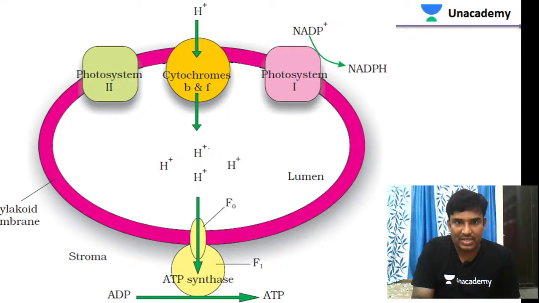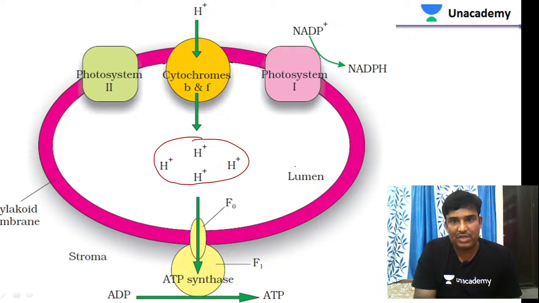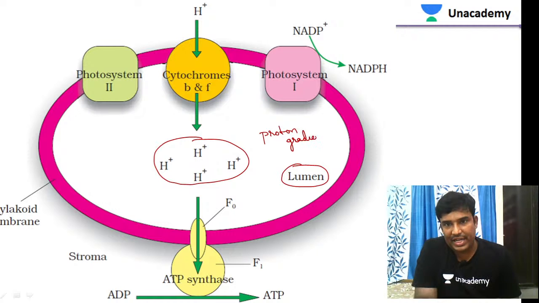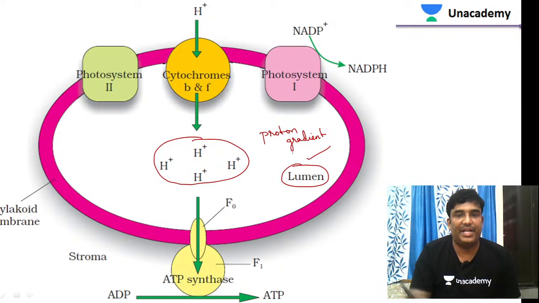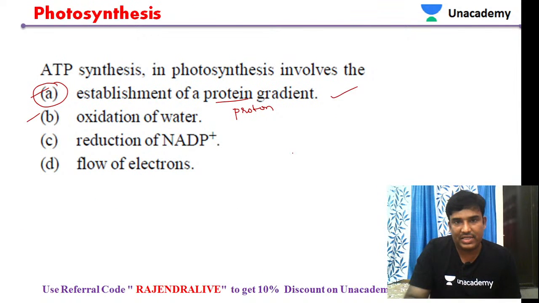Just now we were discussing this. The accumulation of H plus ions inside the lumen of the thylakoid is called a proton gradient. Actually, accumulation of protons in the lumen is called a proton gradient. So that is the reason we will be taking option A as our answer.